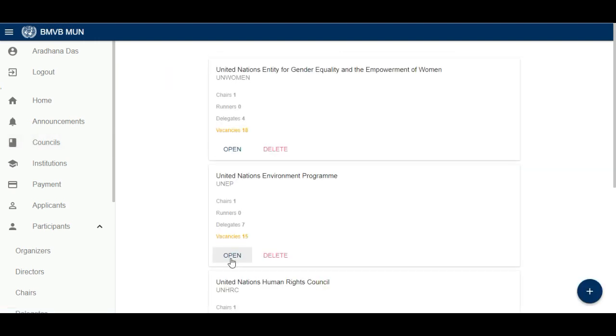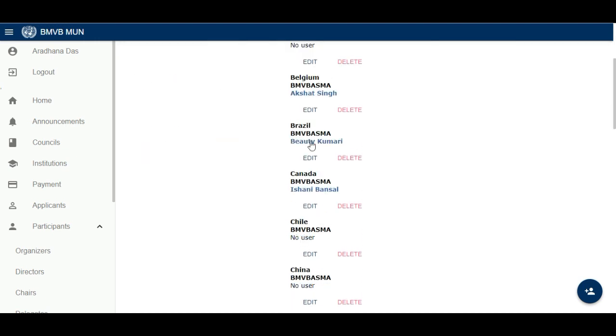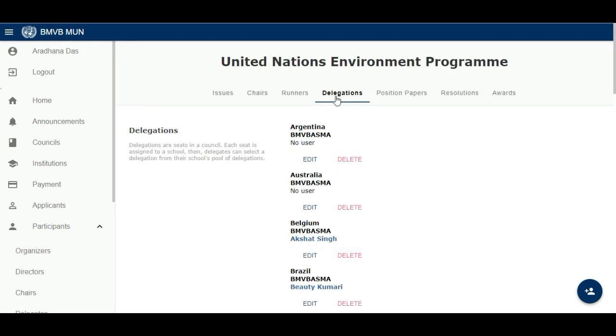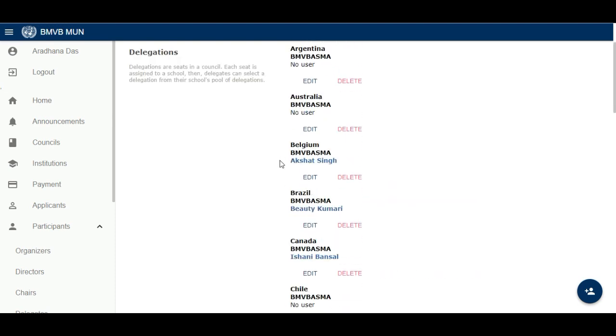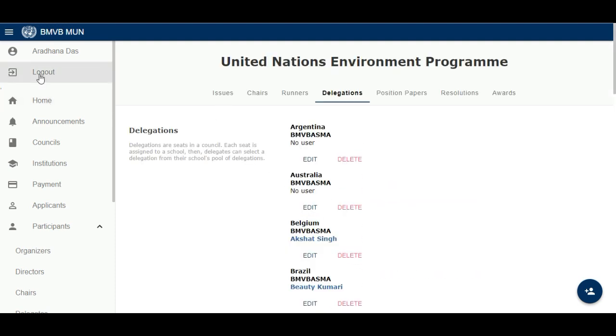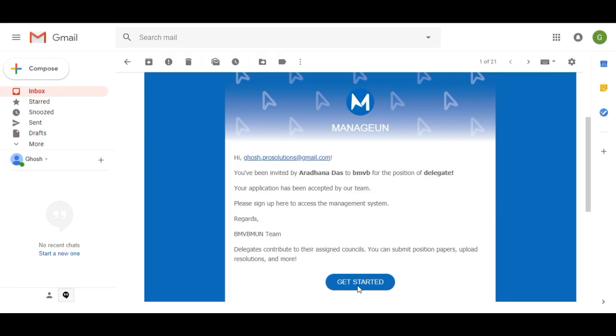I will now tell you how attendance will be done. For example, attendance will be done something like Belgium, Akshat Singh, Brazil, Giti Kumari, etc. That will help them to keep track of which country is represented by which delegate, and they will not lose out on anything. It will be easier for you too. So check out your email, the email you had given. Check that account, click on this link and do this procedure. I hope you have understood. If you have any questions or any difficulties, do tell me.